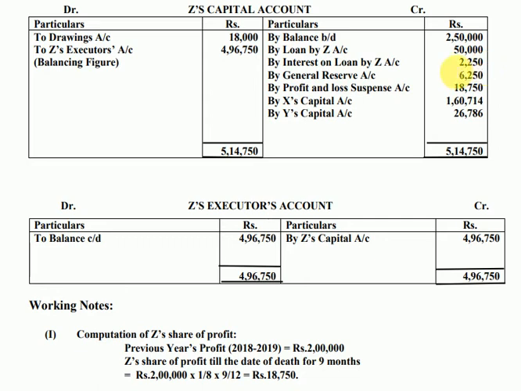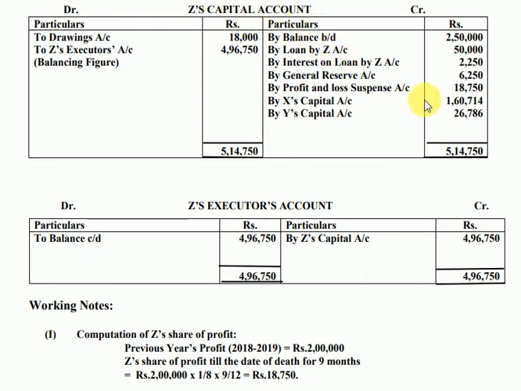The reserve was given in the question, so Z will get his share, 6250. The entry is general reserve account debit to Z's capital account. Then his share of profit for the time period of 9 months. I've already discussed this entry: profit and loss account debit to Z's capital account. And finally, we credit Z's capital account with his share of goodwill, debited to X and Y in the gaining ratio: X's capital account debit, Y's capital account debit to Z's capital account.